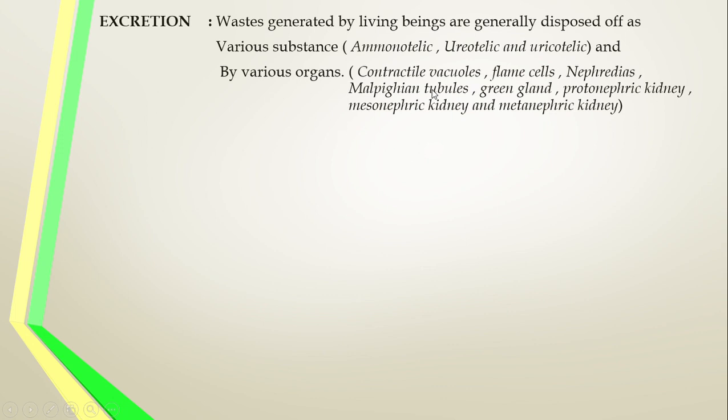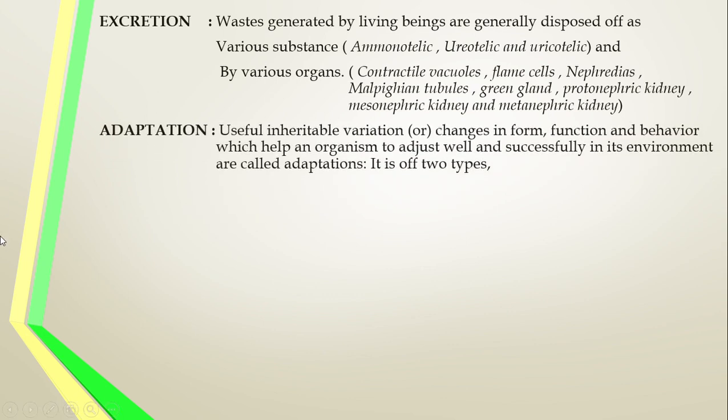Malpighian tubules we already studied in the cockroach; the green gland is in the crab and the scorpion. In these organisms, these are the excretory organs. And also the vertebrates: from the fishes onwards, the kidney is the excretory organ. Based on the type of nephron in the kidney, there are various types of kidney: protonephric kidney, mesonephric kidney, and metanephric kidney. So these are the various kinds of excretory organs which are helpful for the elimination of waste from the body.